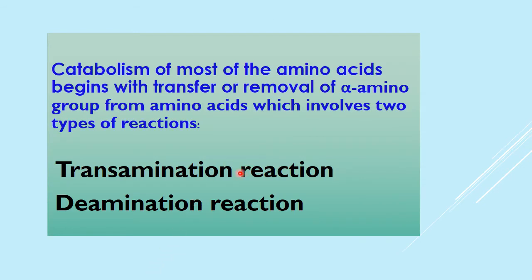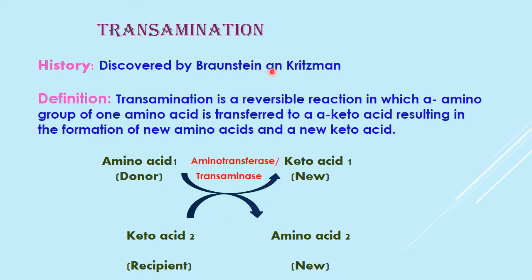Now, what about catabolism of most of the amino acids? Catabolism is breakdown. The breakdown of most amino acids begins after transfer or removal of the amino group, which involves two types of reaction. In one it is transfer, that is transamination. In the other it is removal, that is the deamination reaction. So first we come to the transamination reactions.